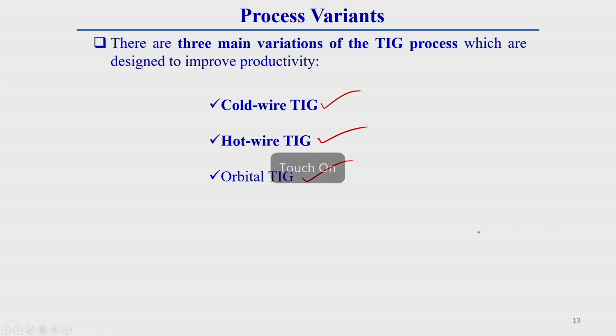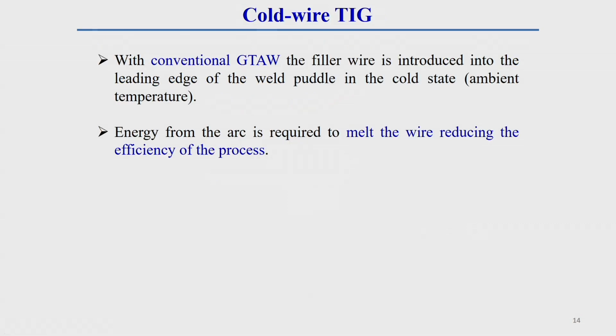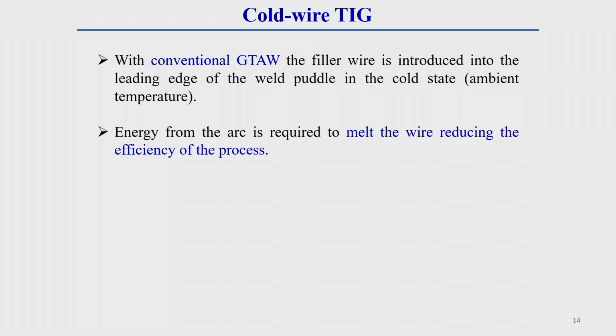First of all, I will discuss cold wire TIG. Cold wire TIG is a conventional GTAW process. Here, the filler wire introduced into the leading edge of the weld puddle is supplied at atmospheric temperature. That means the temperature of the filler wire before supplying to the leading edge of the electrode or arc is atmospheric temperature, that is, a cool condition. So, the energy required to melt this filler wire is generally taken from the arc.